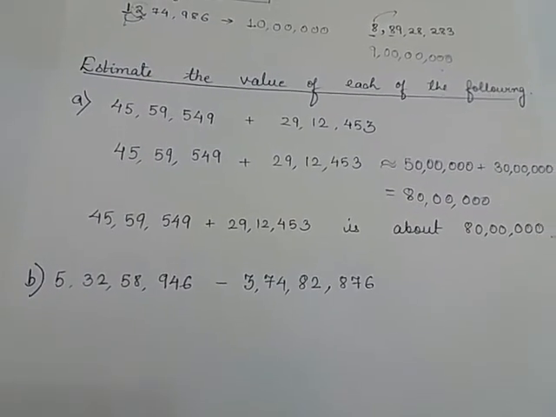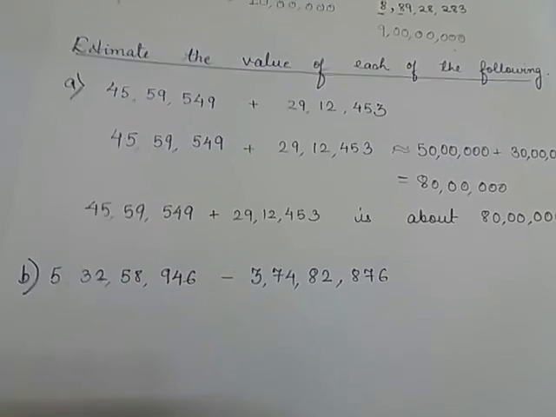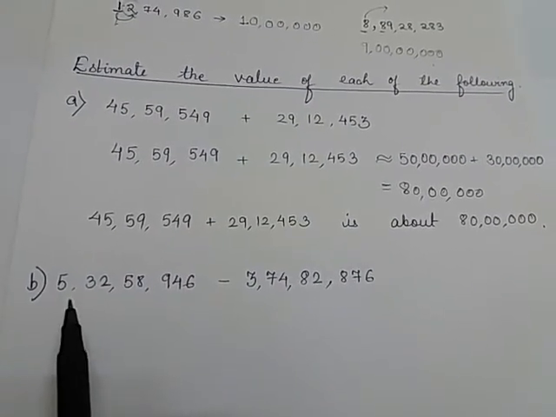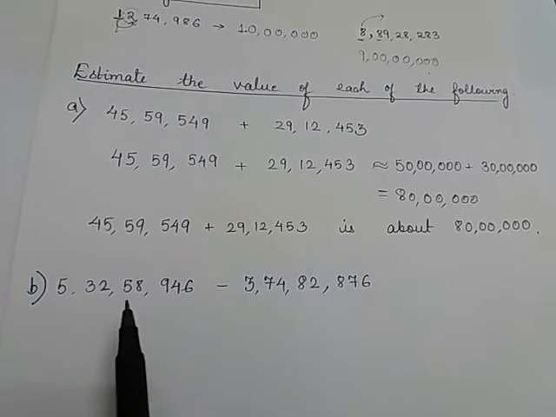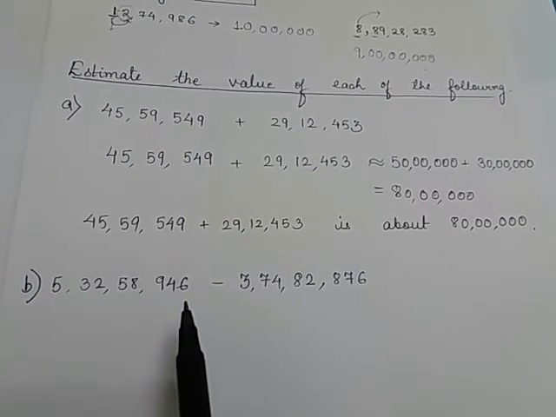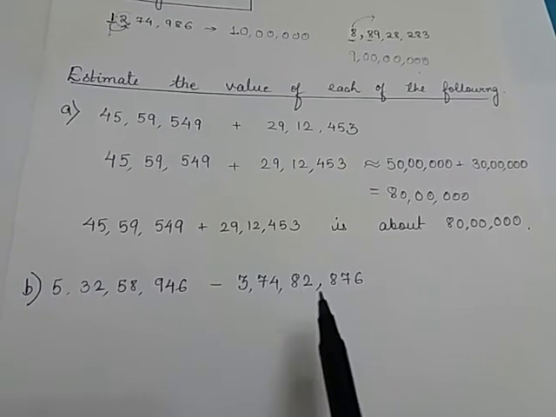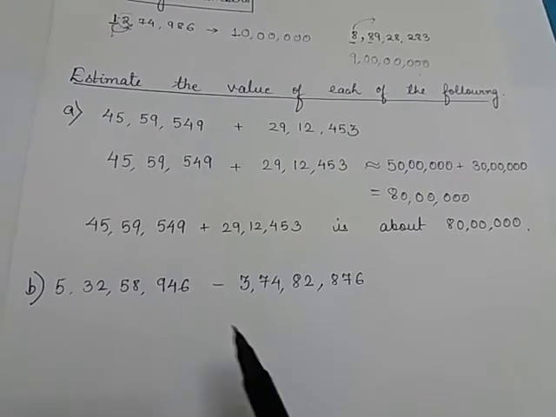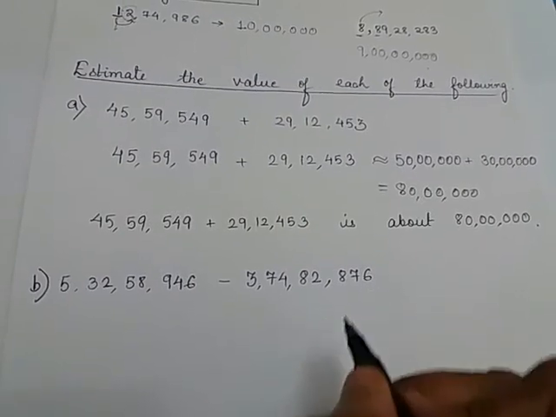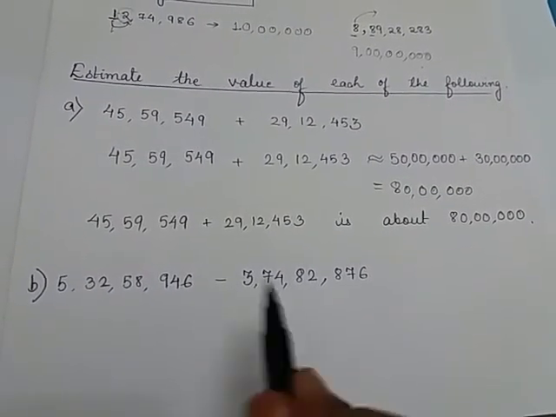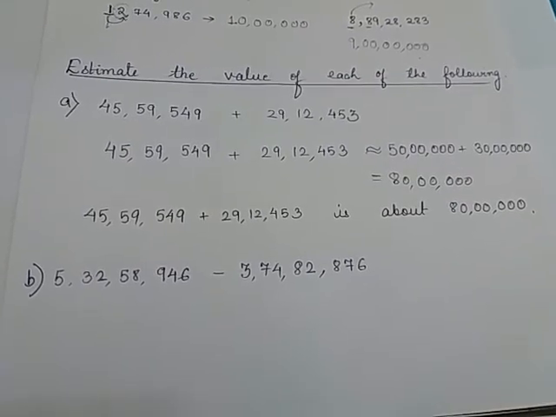Now students, here is one more question that we are going to solve. Here the first number is 5,32,58,946 minus 3 crore 74 lakh 82,876. Again, the first step will be to find the round off of the numbers to their highest place values.